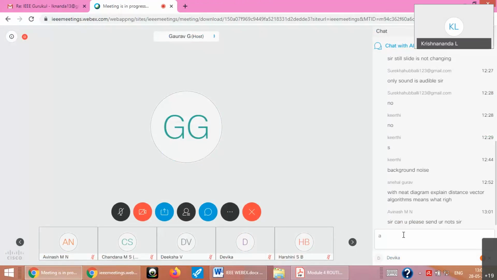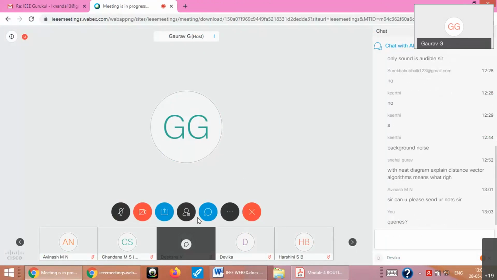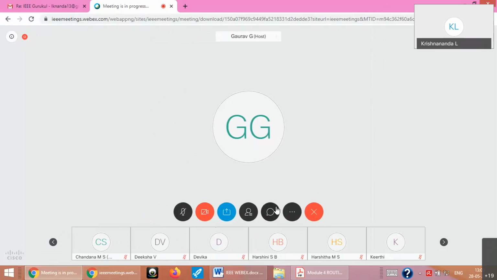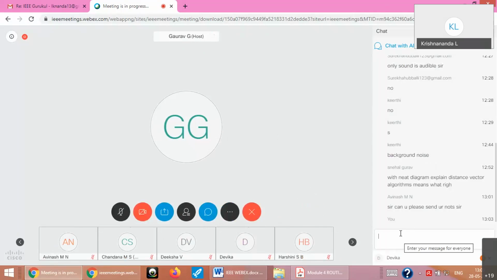Yes, one question. With neat diagram, explain distance vector routing. Students are there. Okay, some 20 people are there. I don't know physically they are there or not, but it looks like 20 are there here.